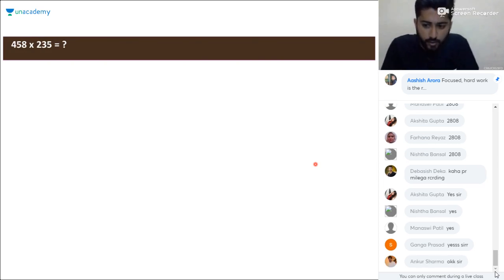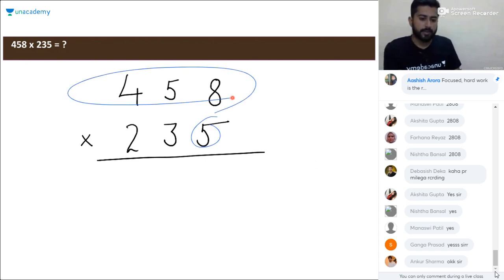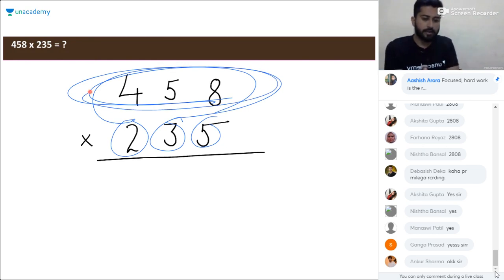Okay. So now, multiplying 3-digit numbers. When you multiply 3-digit numbers, the usual method is so lengthy. First multiply with 5 the whole 3 numbers, then multiply with 3 the whole 3 numbers, then 2 with these 4, 5, and 8, and then add all these 3 products. Very lengthy. You'll face such calculations in some simplification questions and most of the calculations during the mains paper. So you should know the way of multiplying two 3-digit numbers.